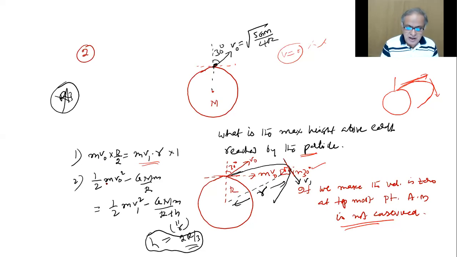Then energy conservation: half m v naught square minus GMm by R should be equal to half m v1 square minus GMm by (R plus h). Solving these two equations should give you h equals R by 3. Check it. I'll wait, but understand the question carefully.